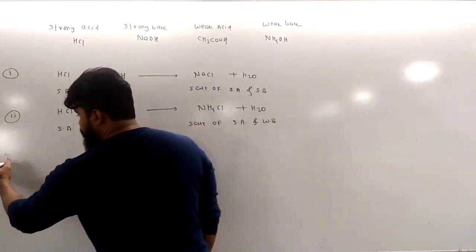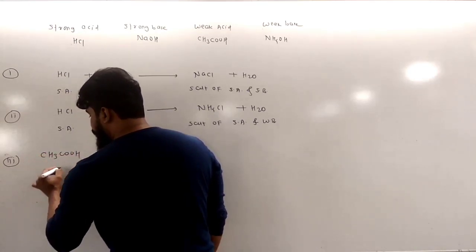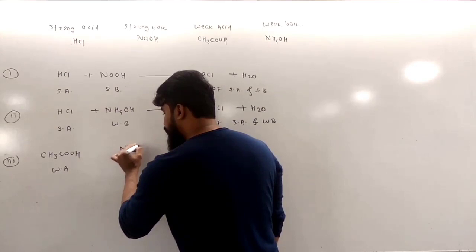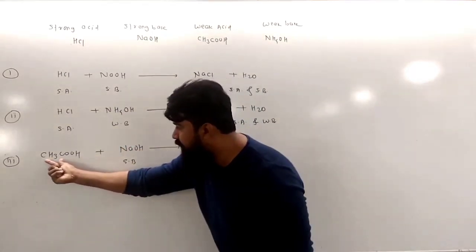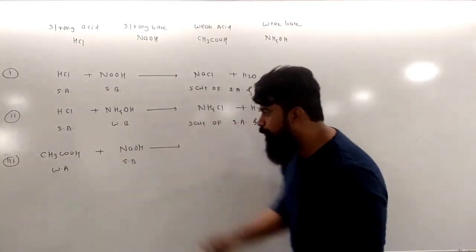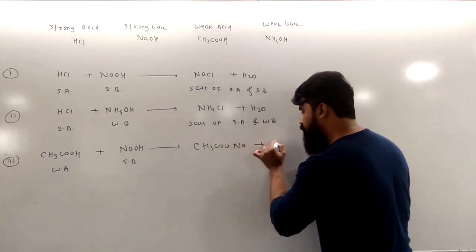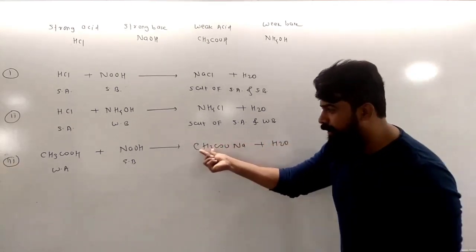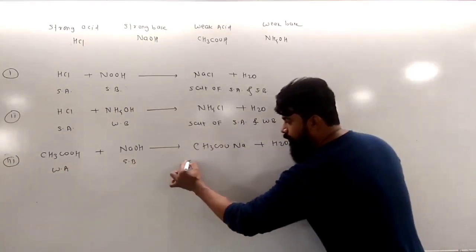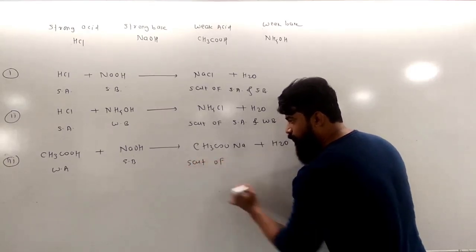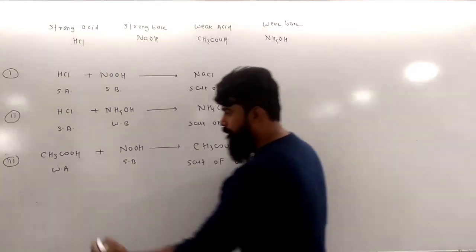So the third type of salt: CH3COOH, the weak acid, and NaOH is a strong base. When the weak acid, acetic acid, combines with the strong base NaOH, it forms the salt CH3COONa plus H2O. It is a sodium acetate salt formed from a weak acid and a strong base, so it is called a salt of weak acid and strong base.